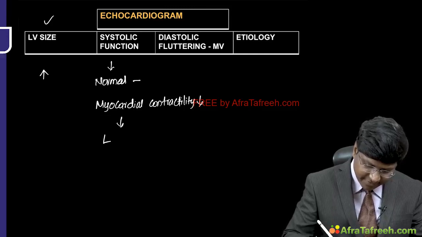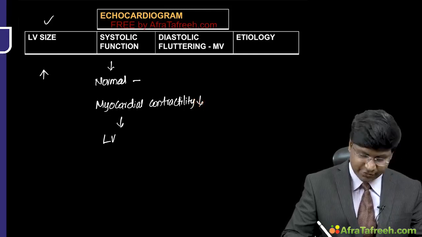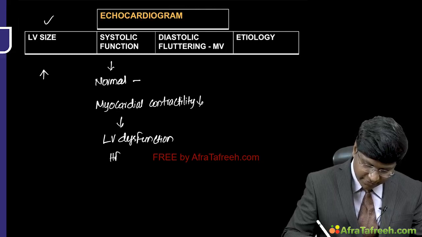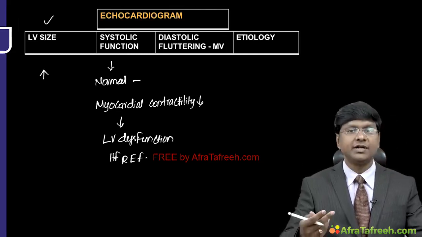So there will be left ventricular dysfunction. These patients develop heart failure with reduced ejection fraction. Basically, it is nothing but systolic dysfunction.